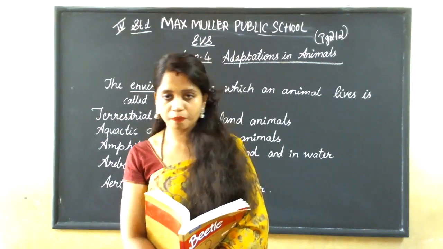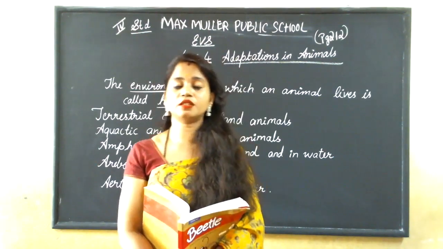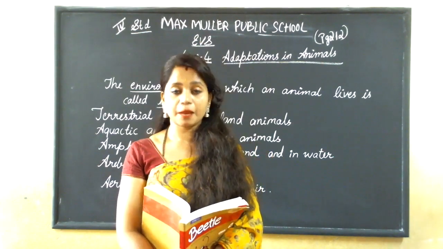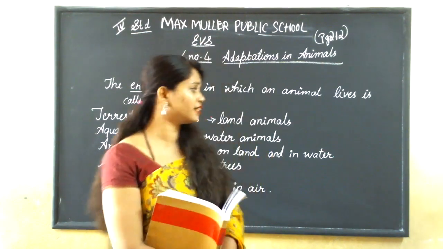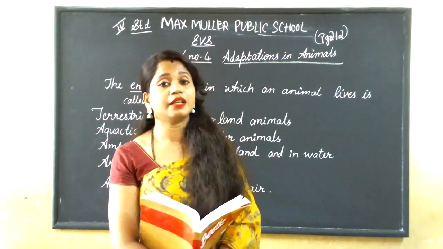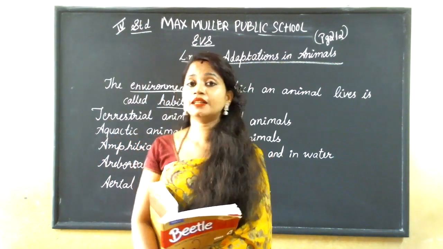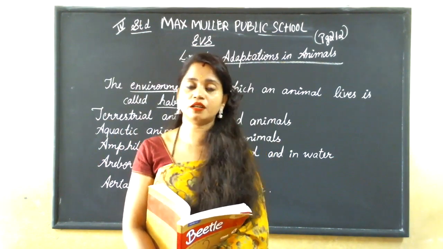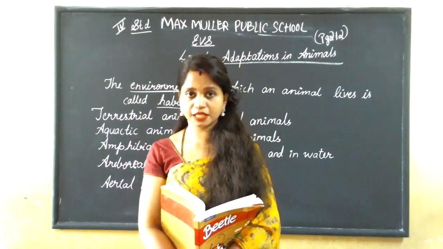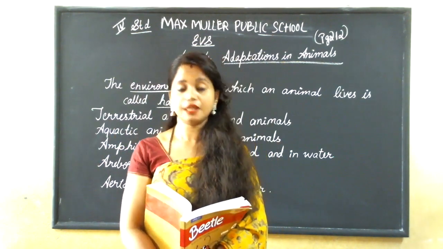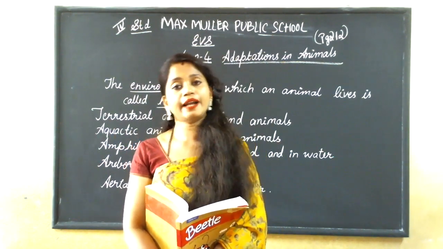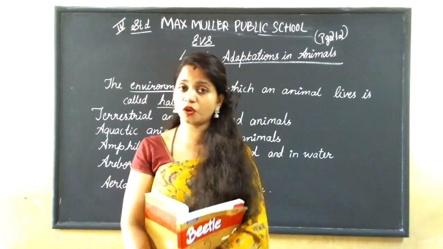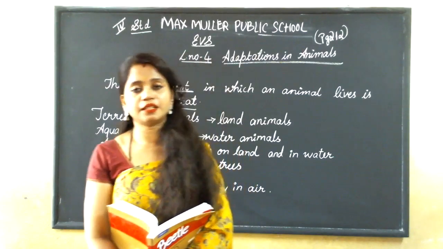I'll stop my class here. I hope you all have understood this. We have learned about habitat, adaptation, and the five different kinds of animals and in which places they live, and in the first kind, terrestrial animals. The remaining we'll learn in the next class. Learn till here, it's enough. Learn and understand and complete your classwork. You have to bring it for corrections also. You all know, right? Okay, thank you, students.